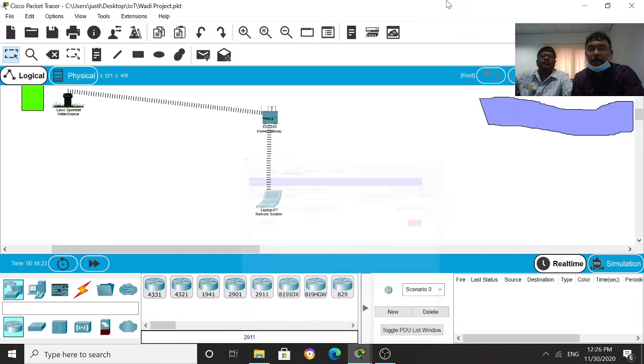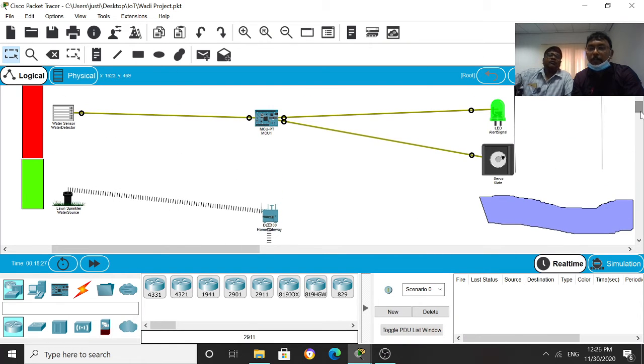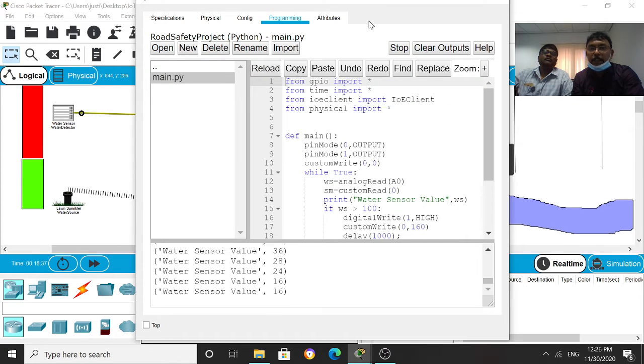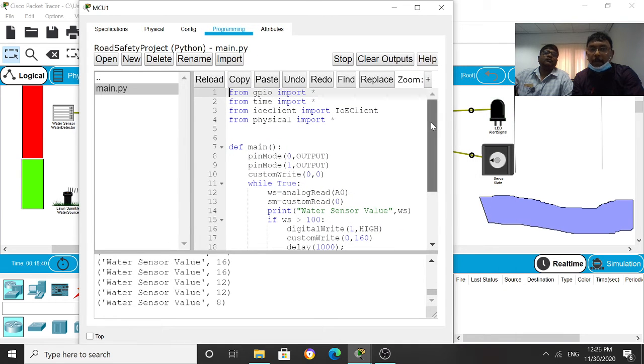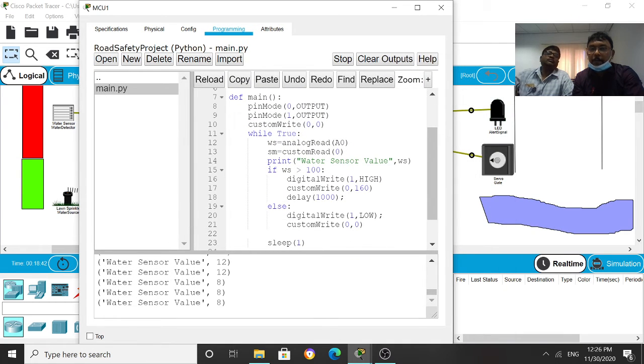The next one is the controller. Here we have a water sensor. The water sensor detects the level of the water, and in the controller we have a program. In this program we have taken, for example, 100 meters.